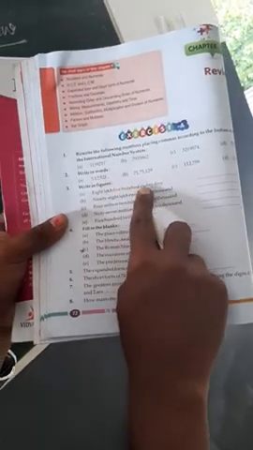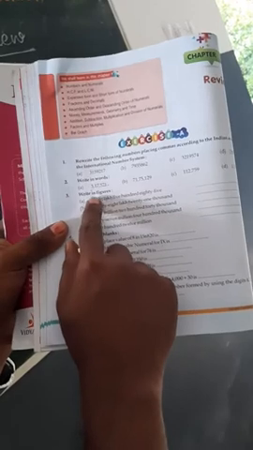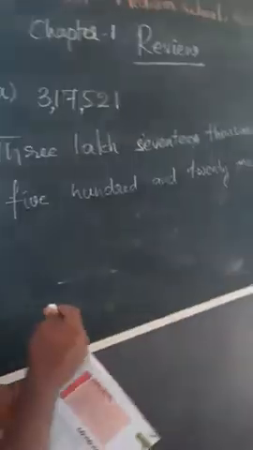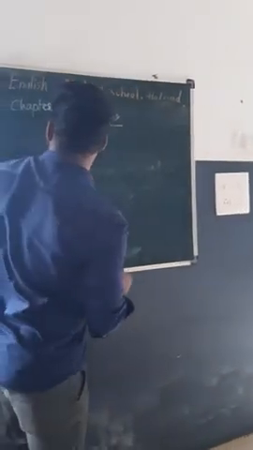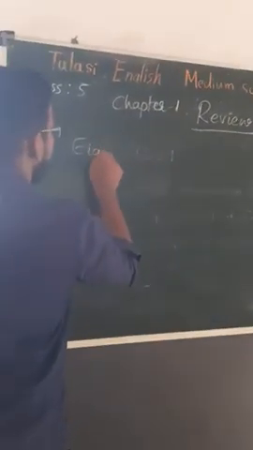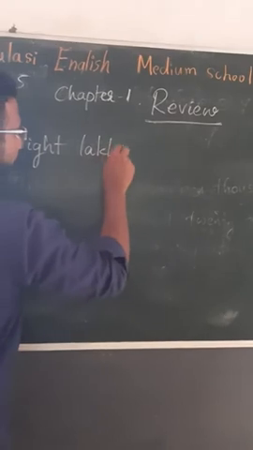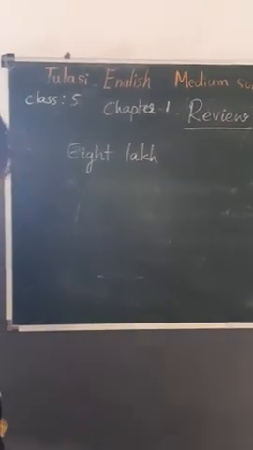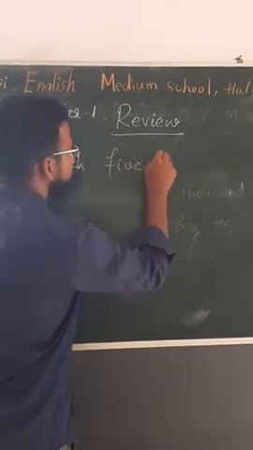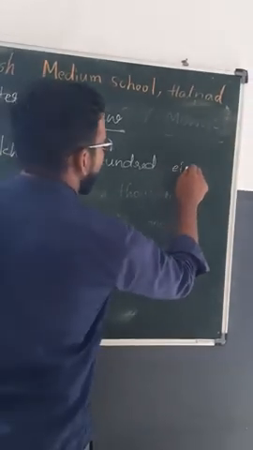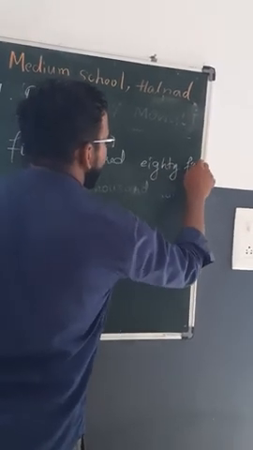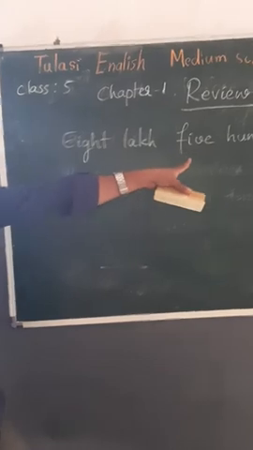So write in figures 8 lakh 585. See, while writing these figures in words, these numbers, 8 lakh, 500, 85. See, 8 lakh 585.